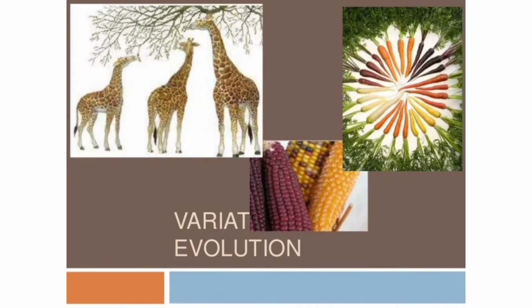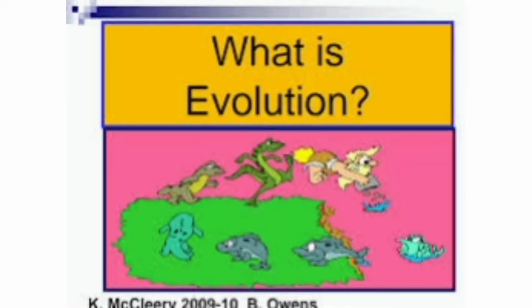Good morning students. Today we will be continuing the lesson Unit 19, Origin and Evolution of Life, with the topic Variation. From the topic you can understand variation is a small change that occurs in the environment. So it is a very important factor for evolution, and without variation there is no evolution. Let me get into the topic.